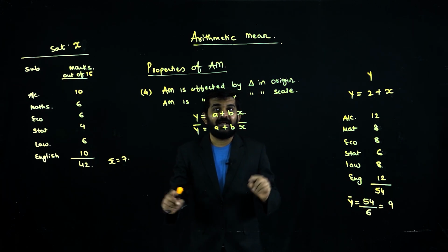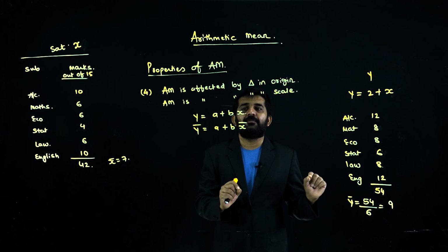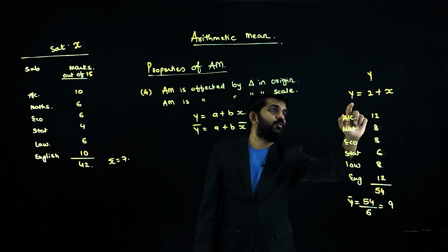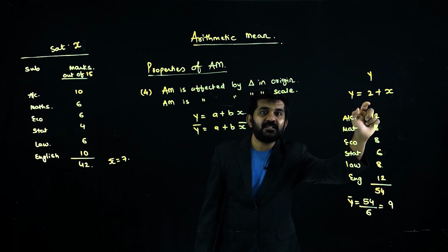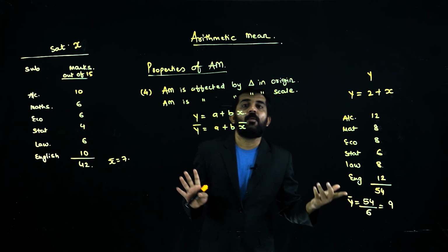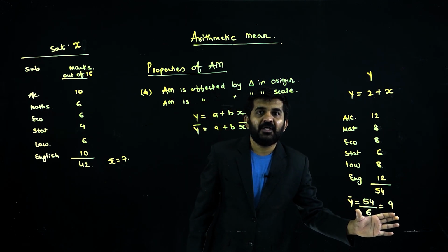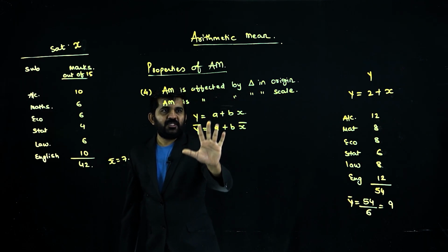Understand how much you have added to your variable. How much have you added to your variable? 2 marks. Then the average will also increase by 2 marks. The average was 7, now it has become 9. Try to understand.